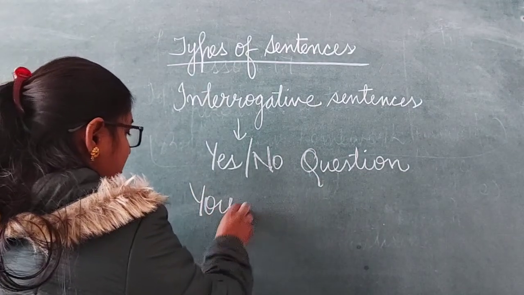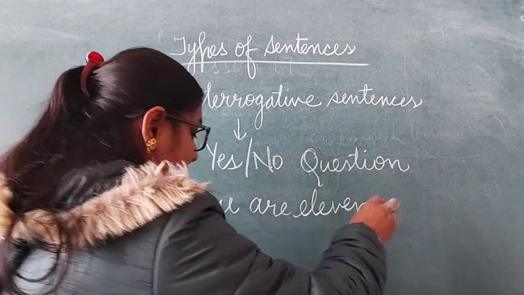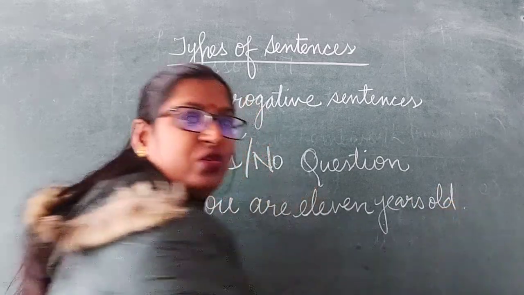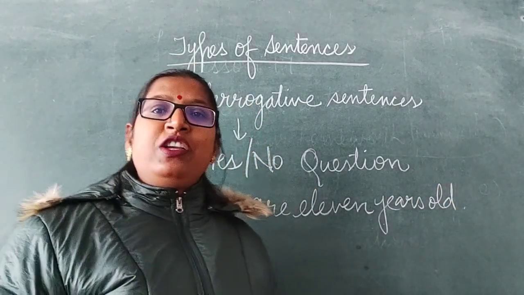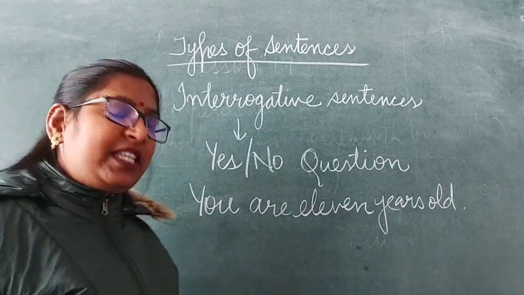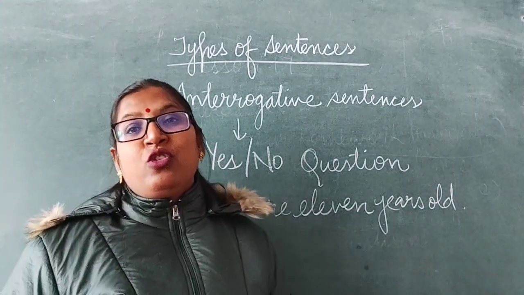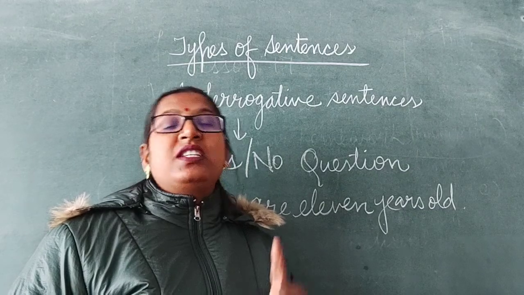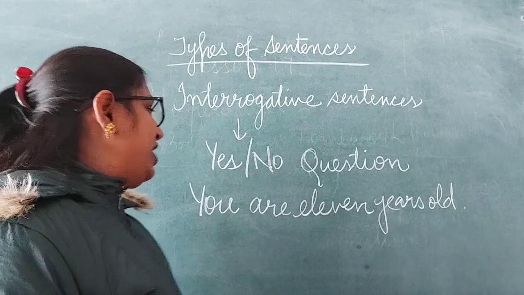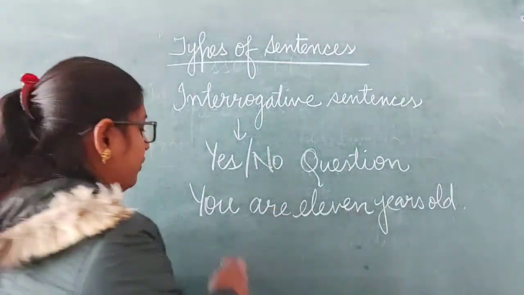If I write here, you are 11 years old. We can see it's a simple statement. It's a declarative sentence. And if we change this into an interrogative sentence, what do we do? We write the auxiliary verb in the beginning and then followed by the subject. What is the auxiliary verb in this sentence? Are is the auxiliary verb.